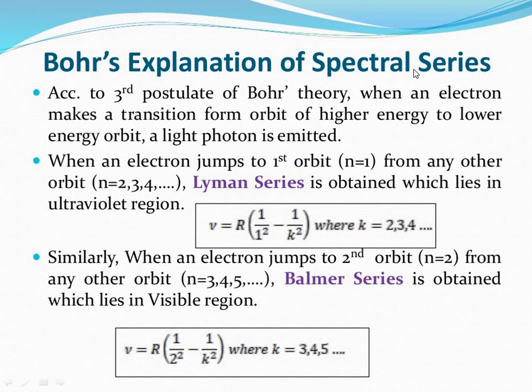Similarly, when the electron jumps to the second orbit from any of the other orbits, from the higher ones alone, remember that. So here n1 is 2 for us, while the remaining values of n2 are 3, 4, 5 and so on. Okay, hope you are getting the point here.